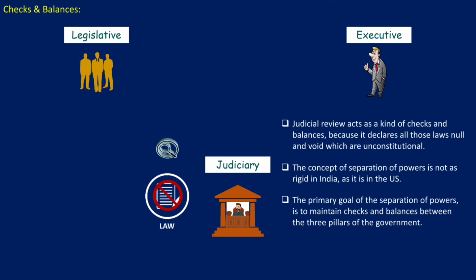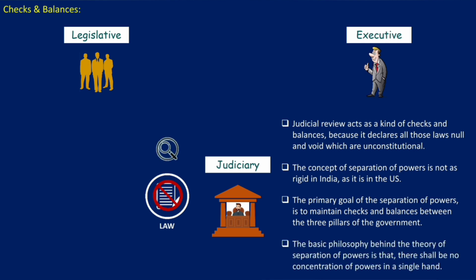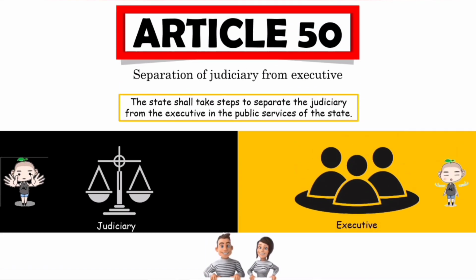Okay? So we have understood what the separation of powers is, how and in which branches it is divided, and why the separation of powers was done. That is, we have seen the advantages of separating the powers in the government. So the basic philosophy behind the theory of separation of powers is that there shall be no concentration of powers in a single hand. Now, after understanding all these details, it is very easy to understand Article 50.